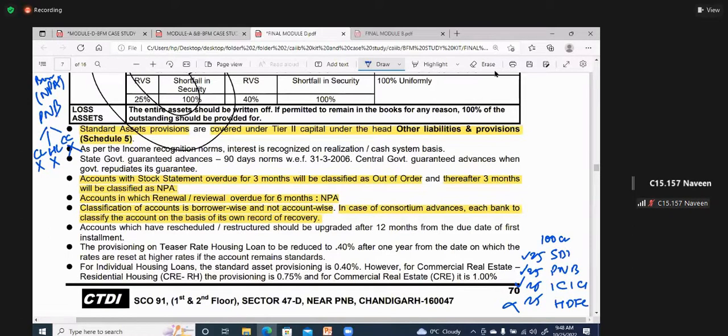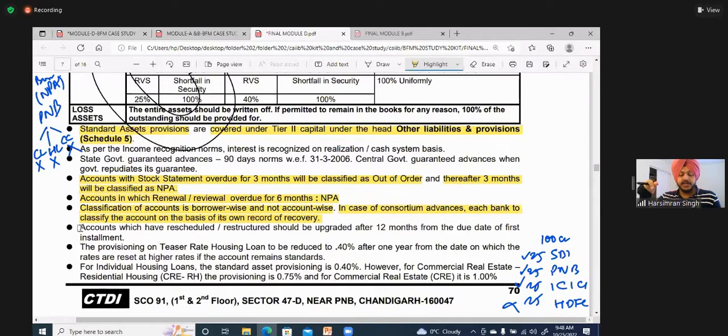Next, accounts which have been rescheduled. Let us say a borrower comes to you. He says, okay, sir, I had a real problem, I was sick, and I became NPA, but my intentions are correct. I don't have bad intentions. I want to pay back.